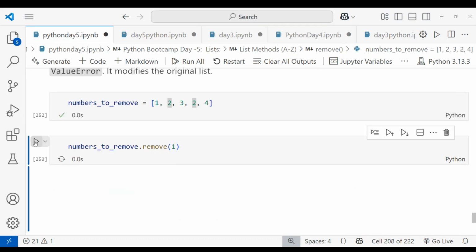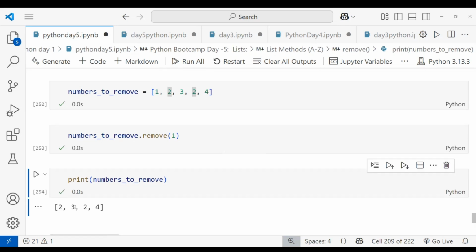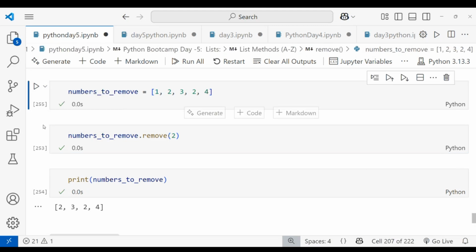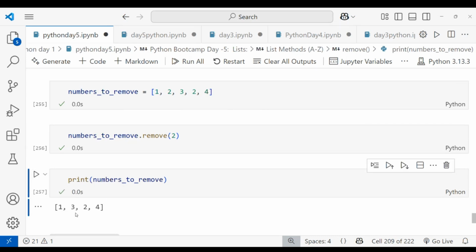After running this, you can see remove 1 of numbers. One is removed. Now 2, 3, 2, and 4. When I'm giving 2, I'm running this again, and the value 2 I've given. You can see the first 2 is removed. Like that, remove works.